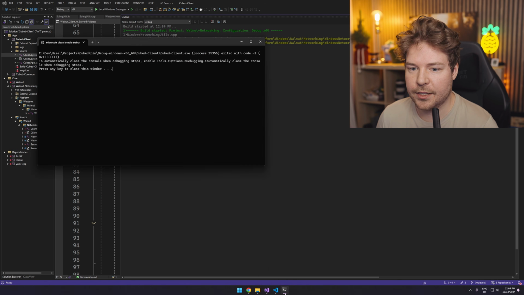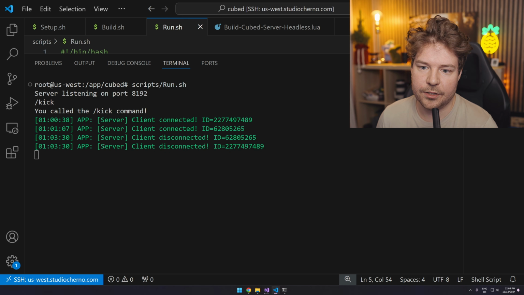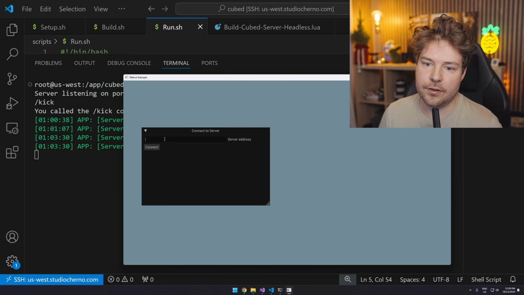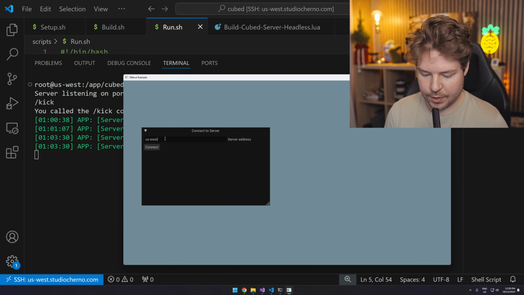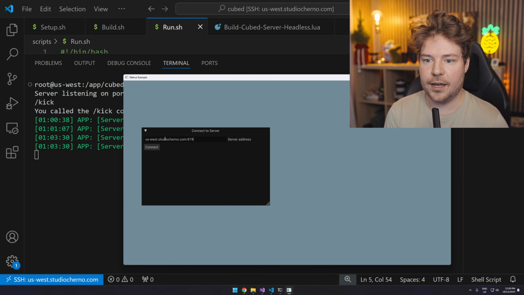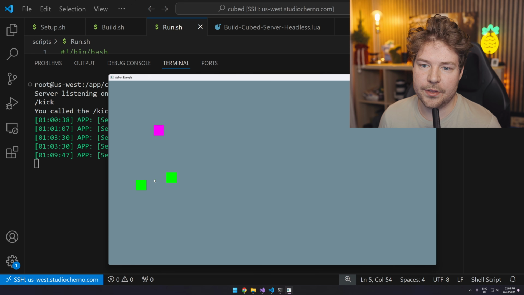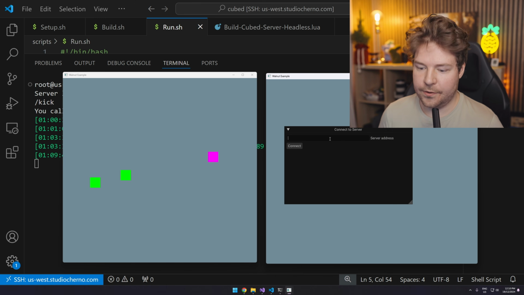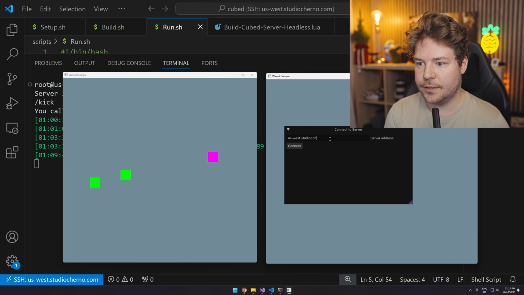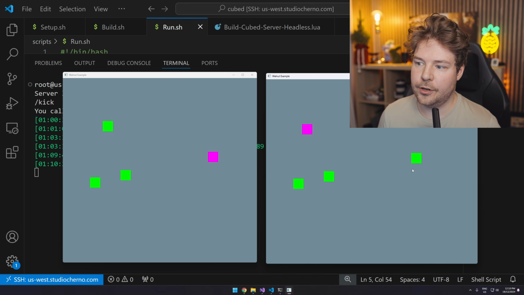So let's run this. I think the server should still be running. So you can see we've obviously disconnected, but the server is still up. So when we run this now, I should be able to do us-west.studiocherno.com 8192, hit connect. And there we go, we're in. Now, we didn't delete the other two players from the server. That's why they're here and we received their information, but they're dead because they're disconnected. And of course, I can open another instance and connect as well. And there you go.